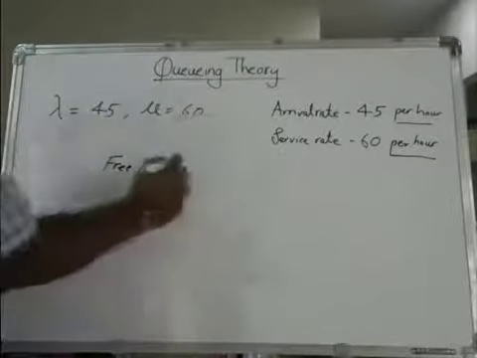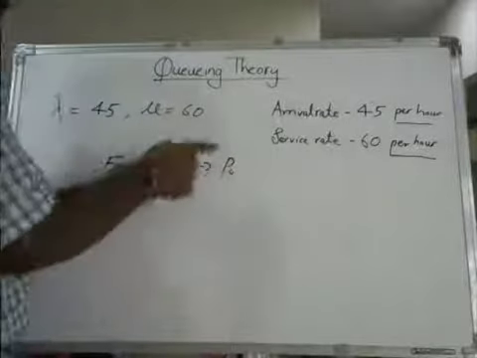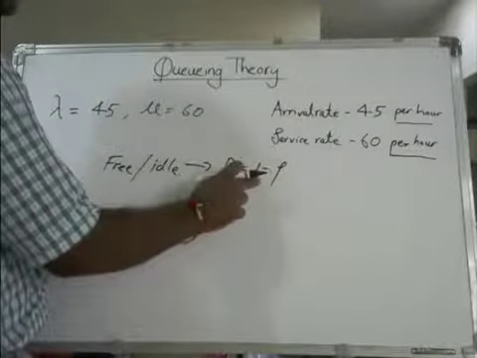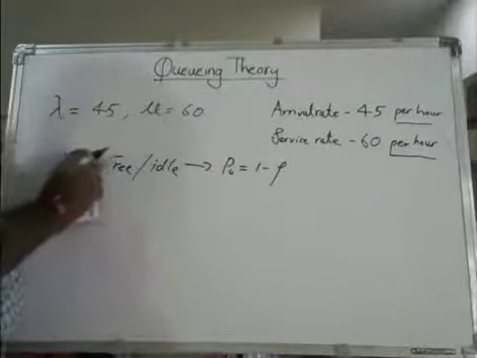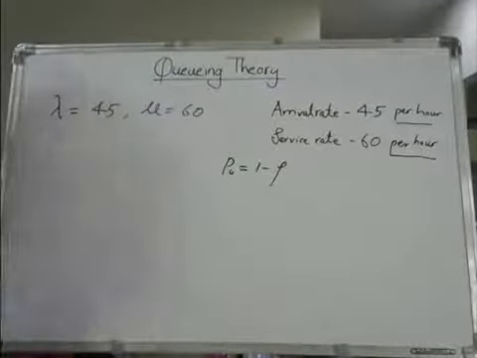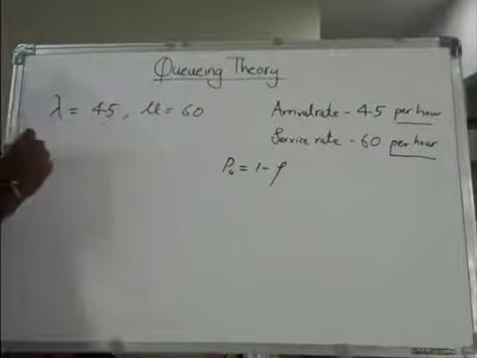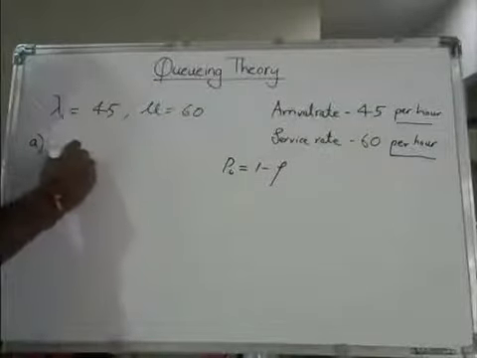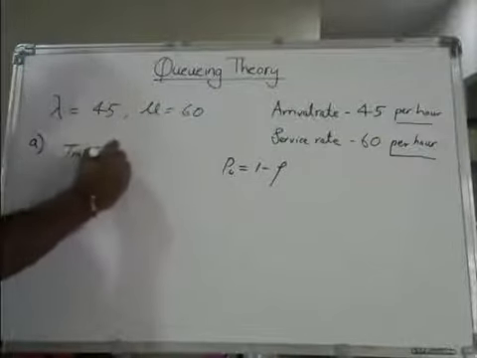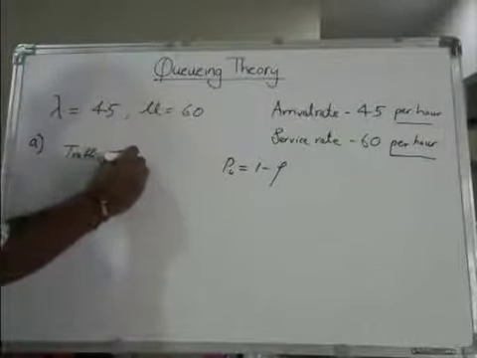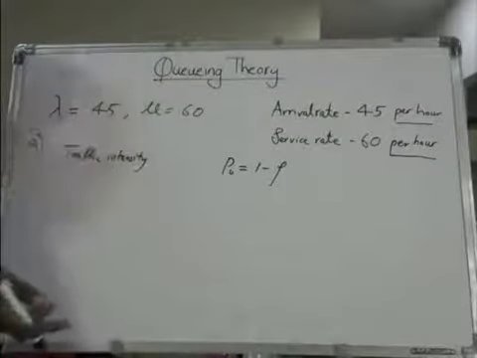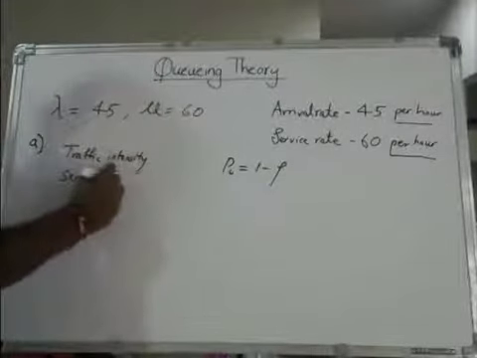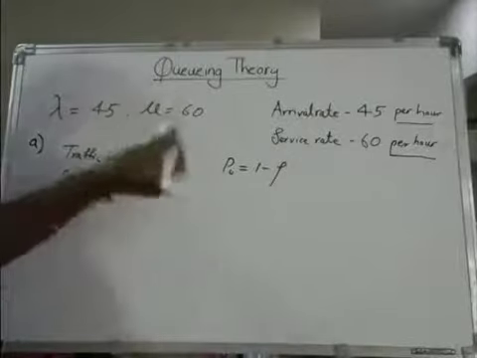What is that? Yes, it is P naught. P naught is equal to 1 minus rho. You need to find out rho first. How to find out rho? So you are solving the first one, A. Rho is nothing but the traffic intensity. There are several names for it. You can say traffic intensity or service intensity or utility factor.